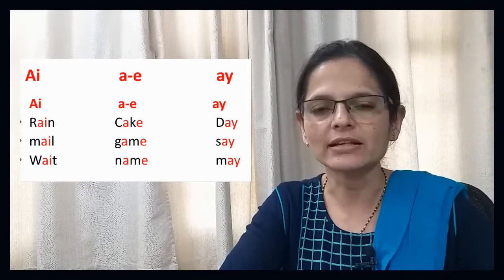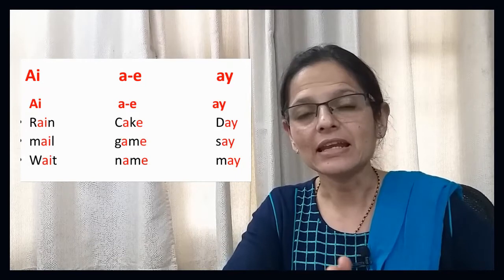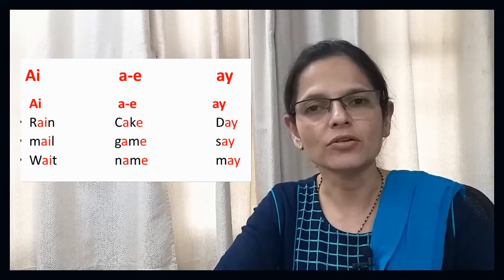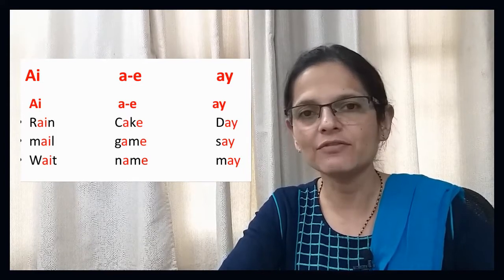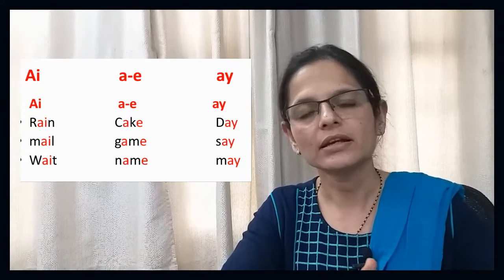Similarly in the next word, that is cake, sound of C will be K. A and E are the two vowels. So here the first vowel A will take the sound of the alphabet, that is A, and E will go silent. So K, A, K, cake.